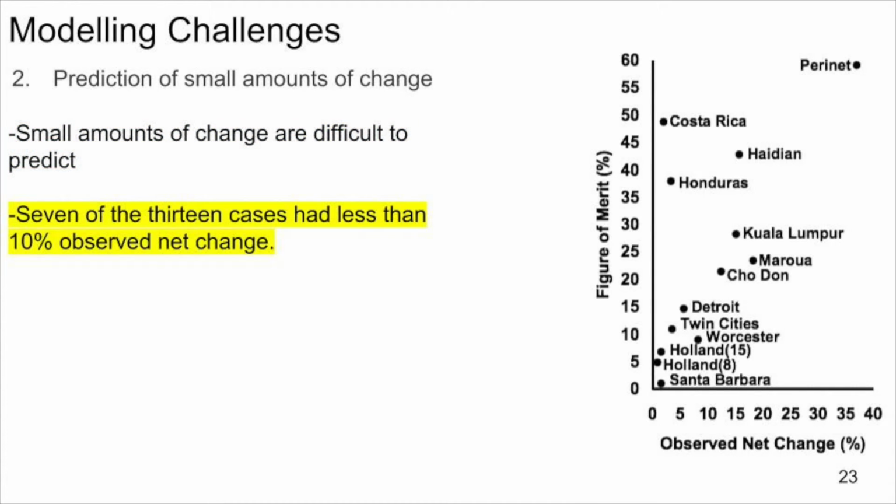The figure of merit is a measure of overall simulation accuracy. This graph shows that lower simulation accuracies are associated with small amounts of reference change. Rare events are more difficult to predict accurately because the signals for both calibration and validation are weak. 7 of the 13 cases in this study showed less than 10% observed net change, and those cases tend to have lower accuracies than cases with more reference change.